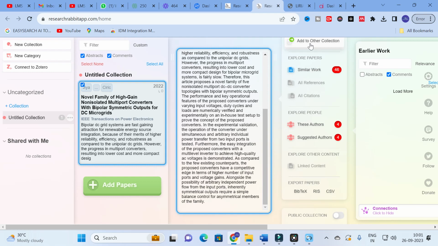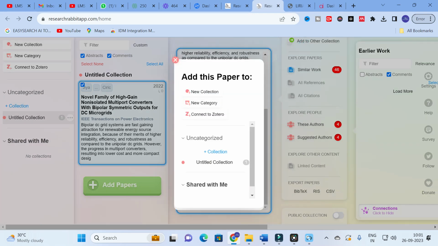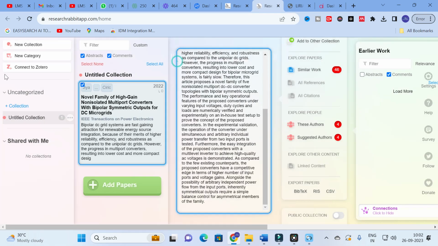For example, a common reference must be added to two different topics. You are doing a project in multi-port converters as well as DC to DC converters, meaning the same reference can be added in two collections. Here you can see add this paper, add to another collection. So this paper can be added. After that you can connect it with Zotero.